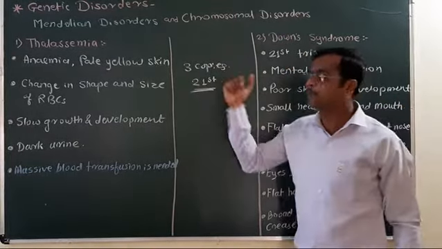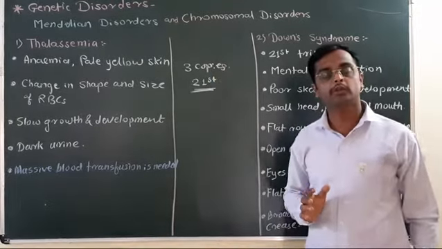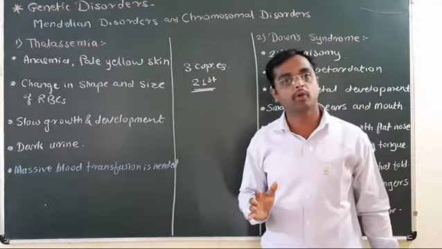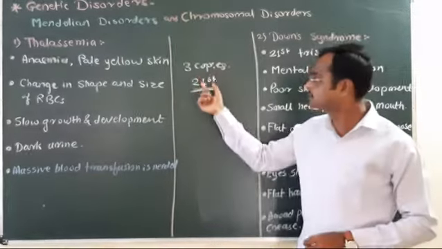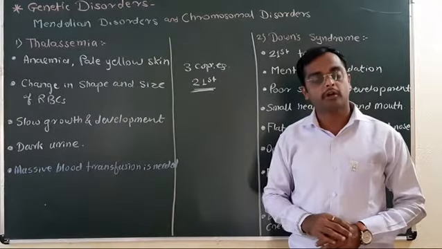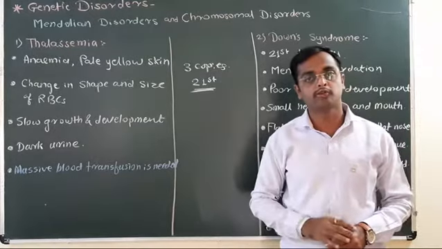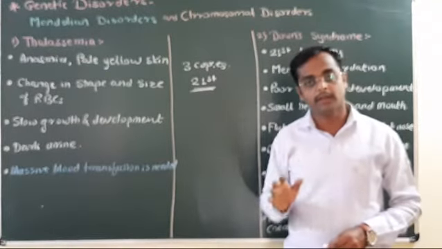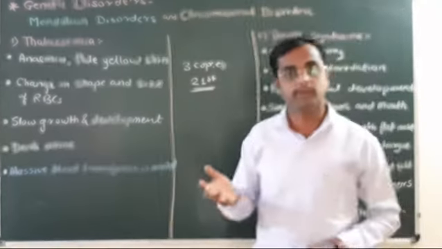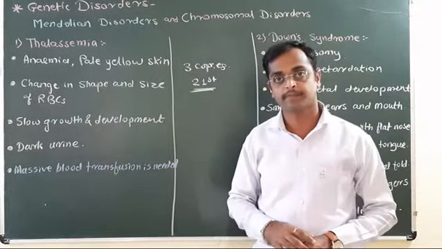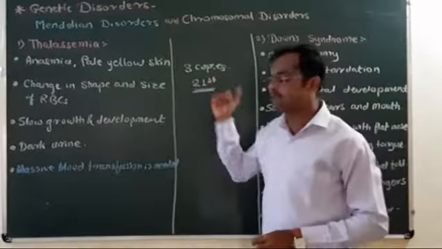These 3 copies are due to the non-disjunction of chromosomes during gamete formation. Generally, it occurs in females who are over 45 years of age.